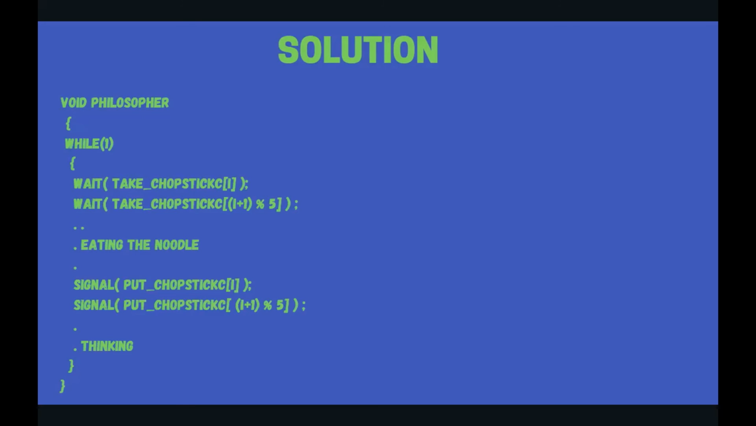In the above structure, first, a wait operation is performed on chopstick i and chopstick (i plus 1) mod 5. This means that philosopher i has picked up the chopsticks on his sides. Then the eating function is performed. After that, a signal operation is performed on the chopsticks. That means philosopher i has eaten and put the chopsticks down on his sides. Then the philosopher goes back to the thinking state.